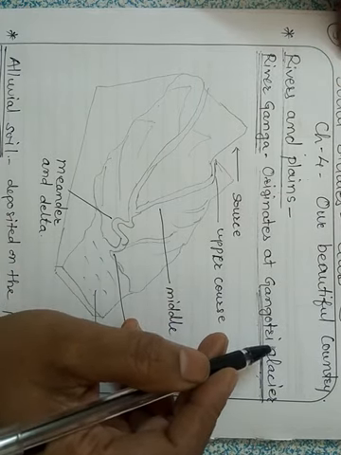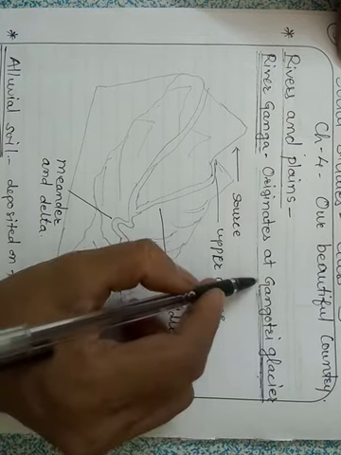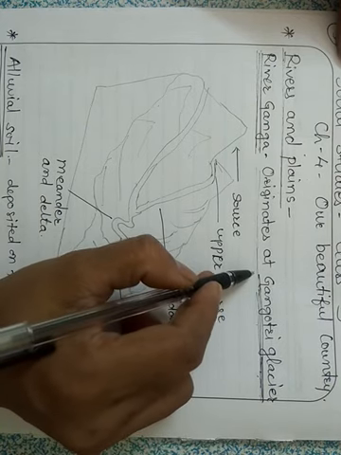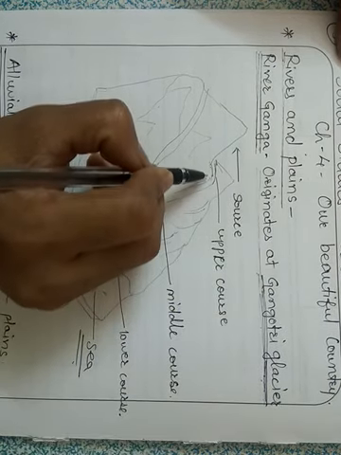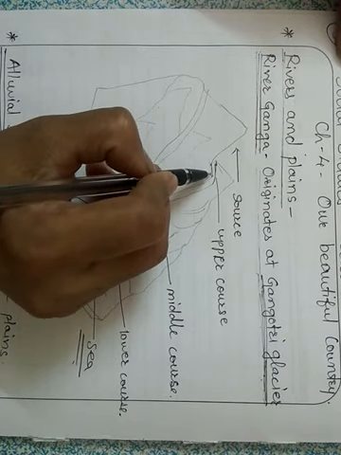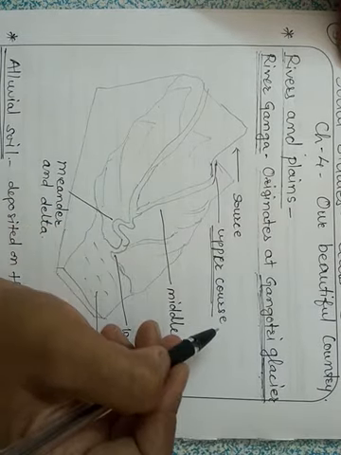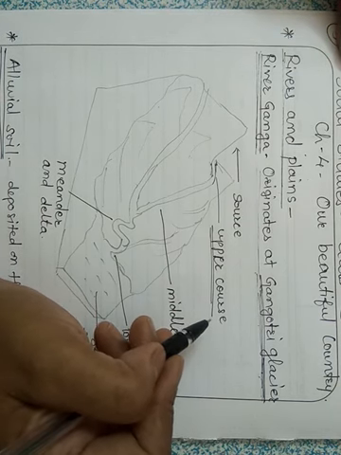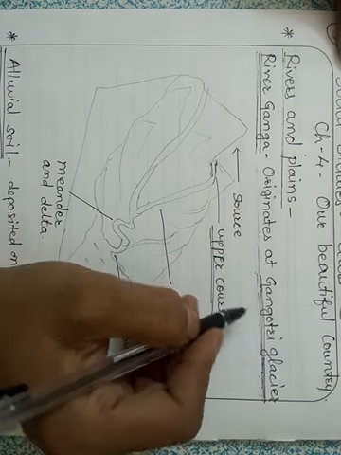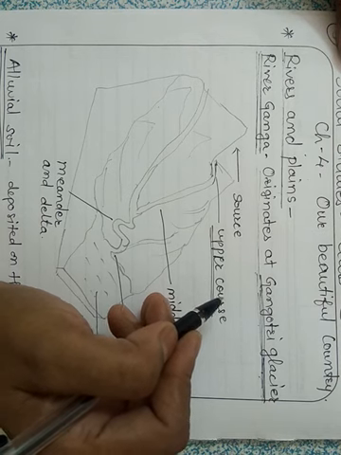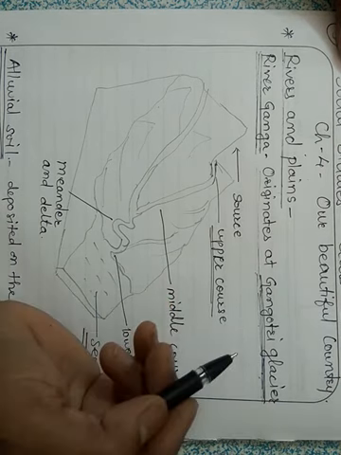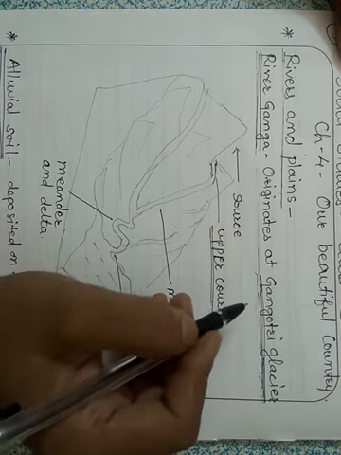This water is very clear when the river is in the upper course, the upper part where it originates. This upper part of the river has very clean water, in its original form, without any pollution or impurity.